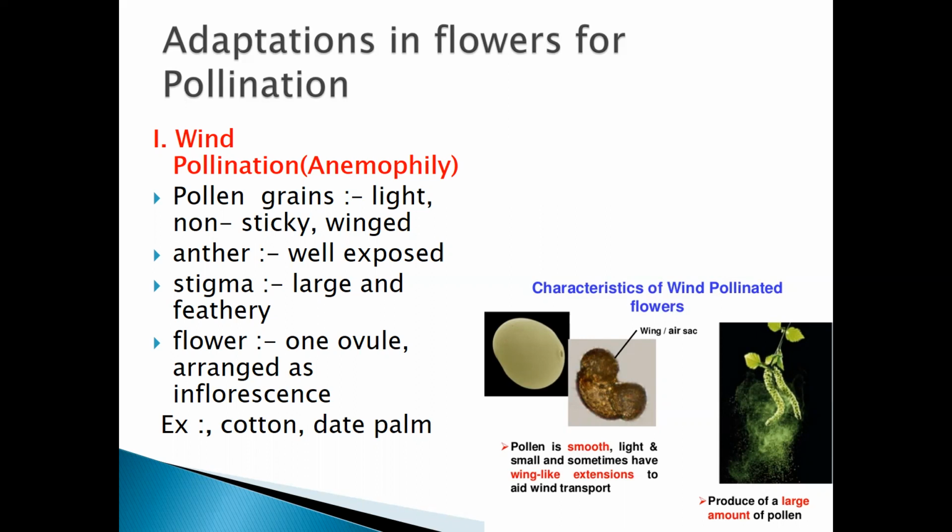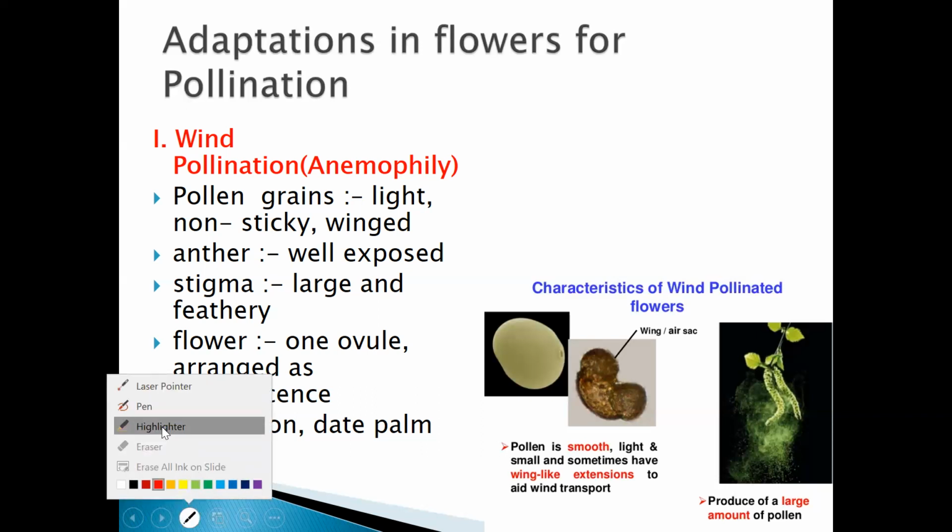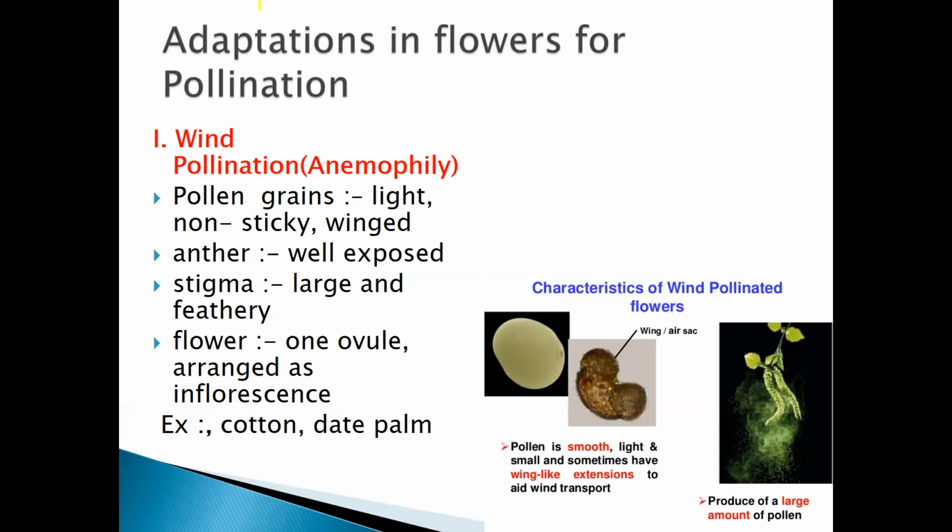There are different types of biotic agents. Now we will study the adaptations in flowers for pollination. Now what do you mean by adaptation? Adaptation is nothing but the changes which the flowers make so that pollination can take place easily.